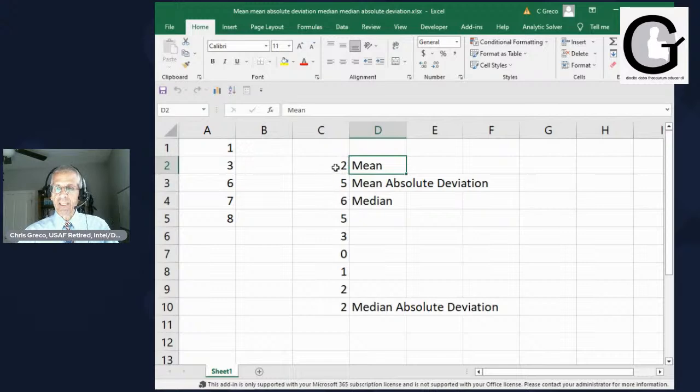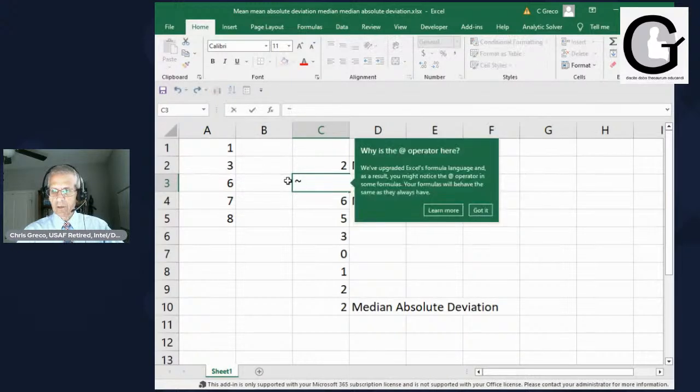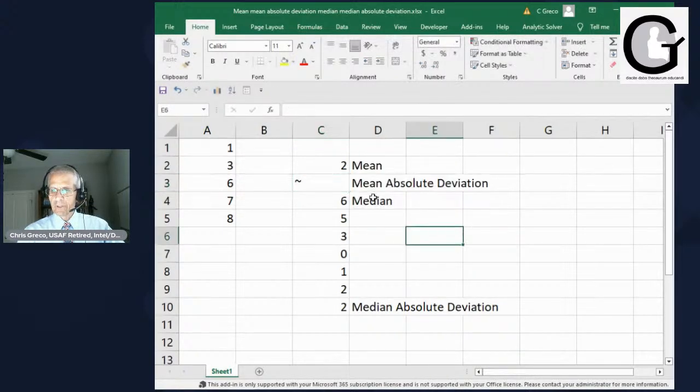So this is the mean here, right? So we take a look at this. Now, what is the mean, right? I'm sorry, this is the mean absolute deviation. Sorry about that. So what we have is, here we go. This is the mean. Okay. Let's go back. Okay. This is the mean here.